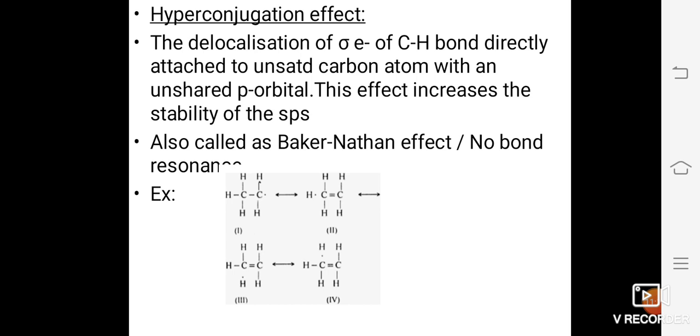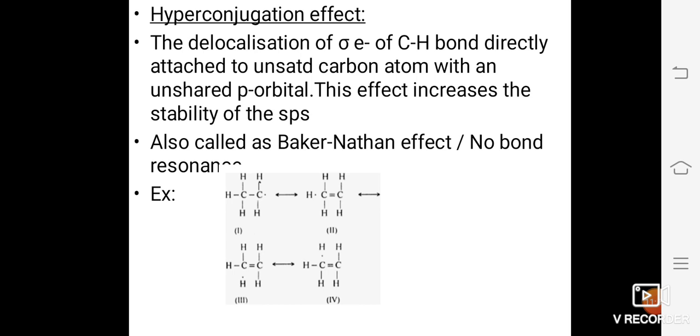So here the delocalization of sigma electrons present in the carbon-hydrogen bond directly attached to an unsaturated carbon atom, directly the C-H bond that is attached to another carbon through a double bond or with an unshared p orbital.